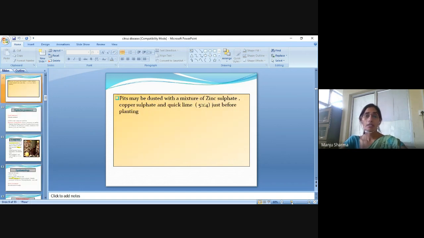Pits may be dusted with a mixture of zinc sulfate, copper sulfate, and quicklime just before planting.